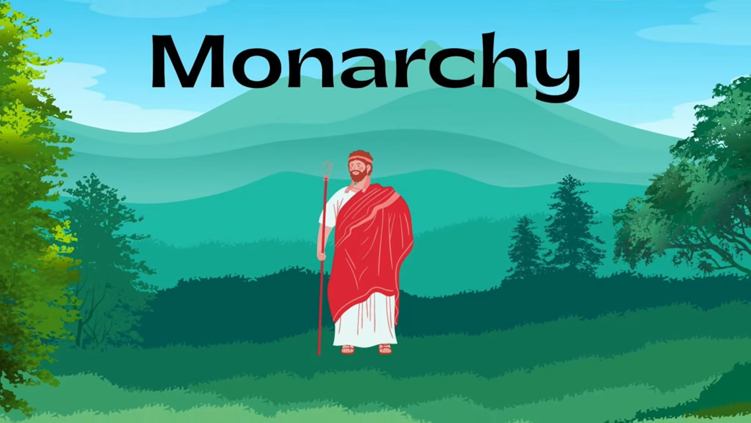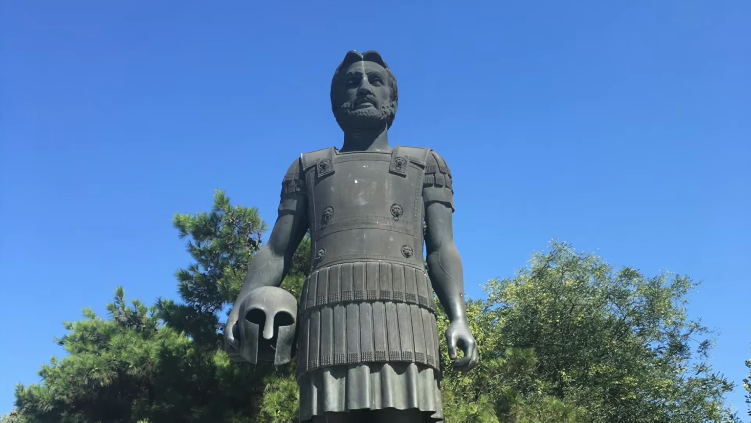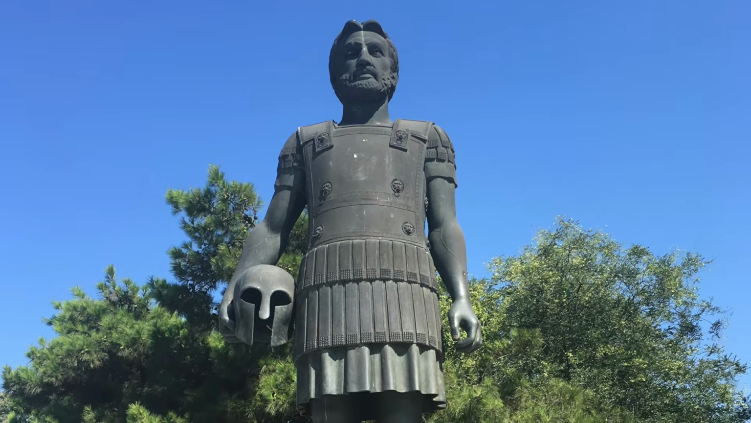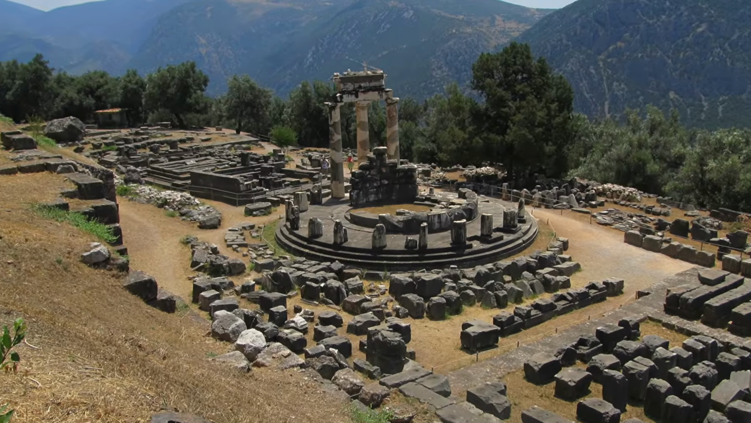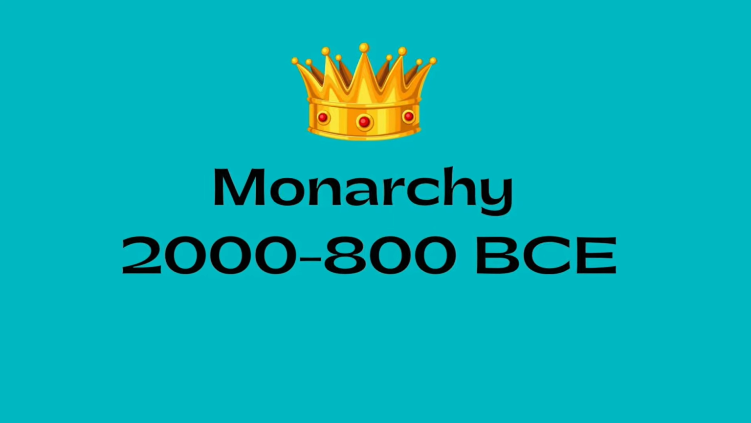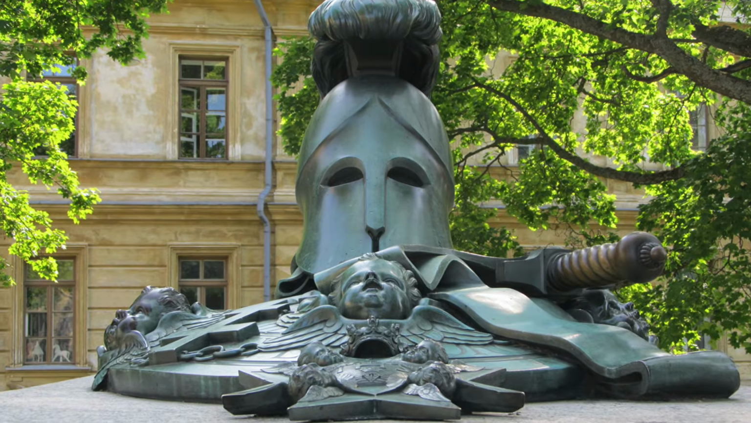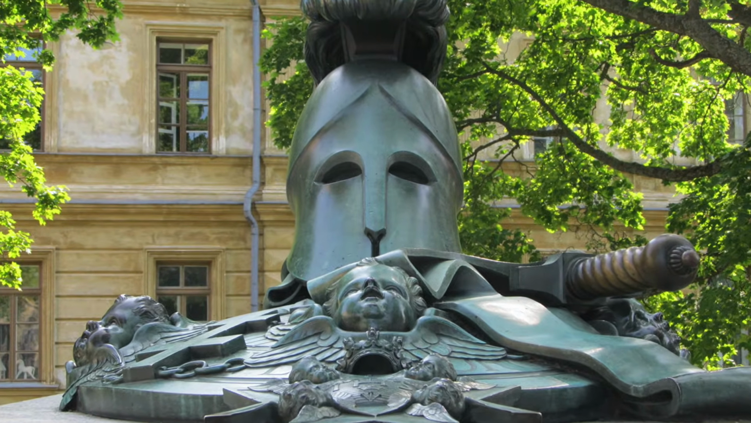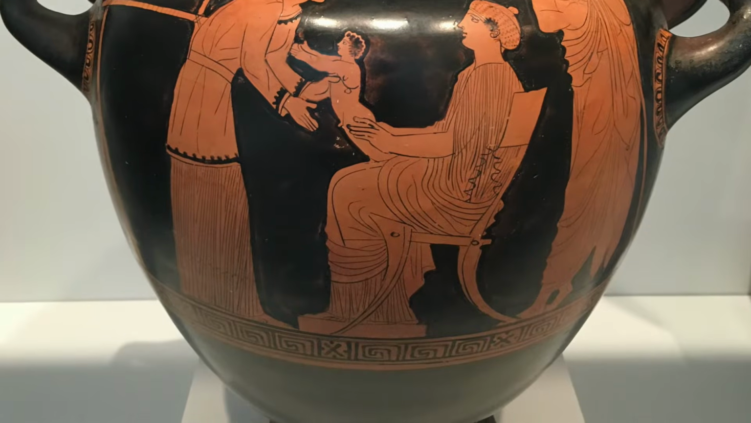The first form of government I will discuss is a monarchy. A monarchy is a government in which one person rules, usually a king or a queen. Most Greek city-states used this form of government from 2000 to 800 BCE. In the beginning, Greek kings were elected when the old king died. This trend changed, however, and then the king's eldest son was usually the next to rule.